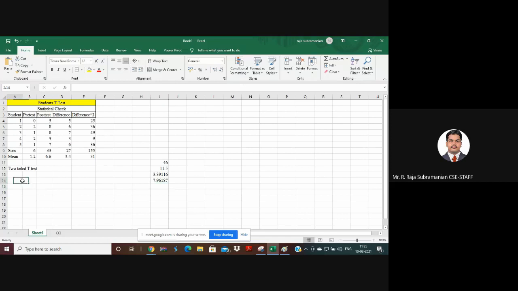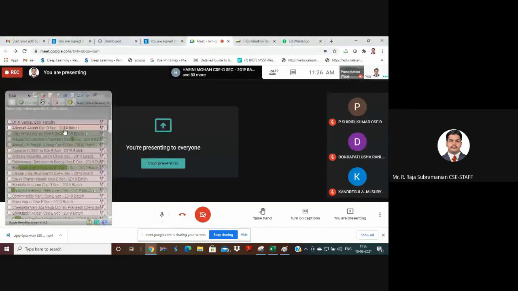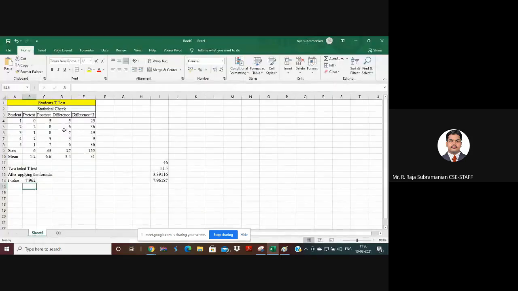So I get the t value here. The t value I'll write here after applying the formula. The t value is equal to 7.9618, so 7.962, right? This is the value I get. So using this value, we are going to say whether this pre-test to post-test conversion hypothesis is going to work or not work. That is what we are going to calculate and see.